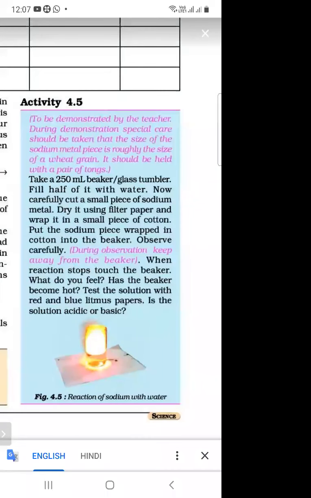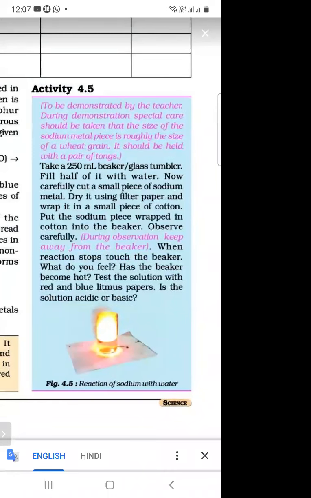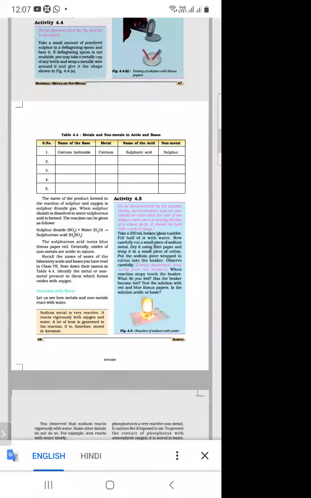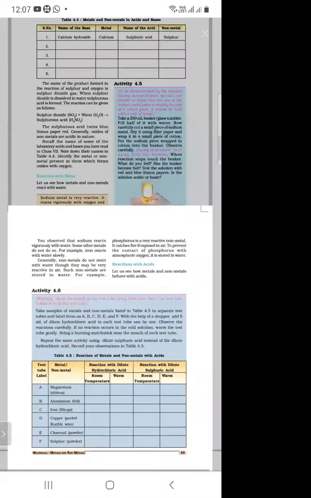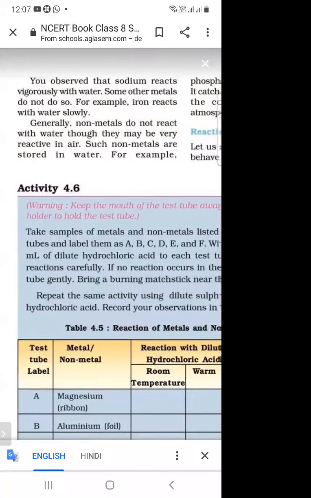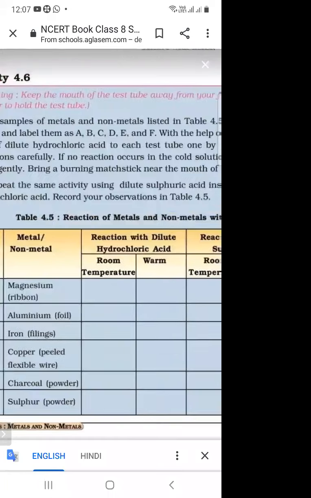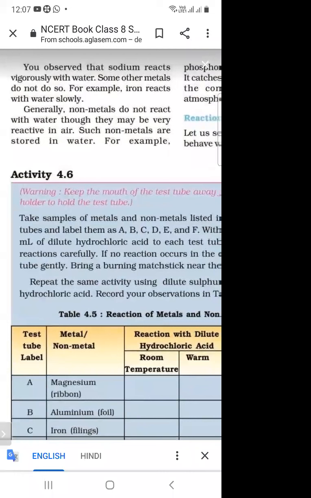Test the solution with red and blue litmus paper. So we are checking it with the help of red and blue litmus paper. So is the solution acidic or basic? We check with the help of red and blue litmus paper. So what is the observation? The sodium reacts vigorously with water.